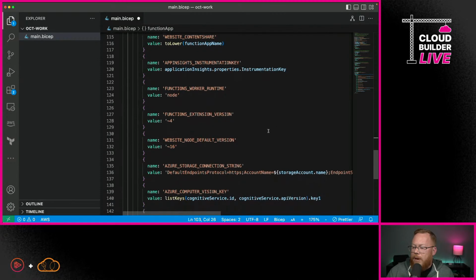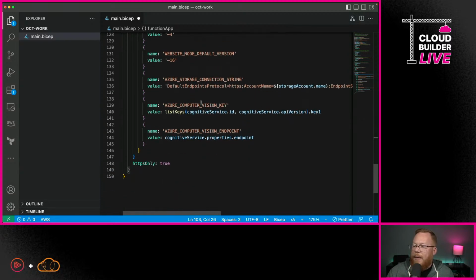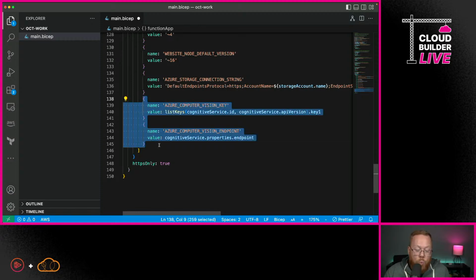We also need to specify the versions of what we're using. For example, we're using node 16 here. We also need to specify our connection string. We have our computer vision key and endpoint. Now, this one's really critical here for what we're doing.